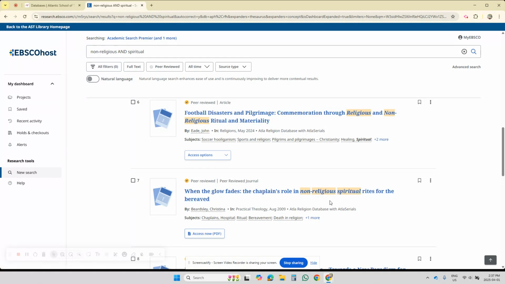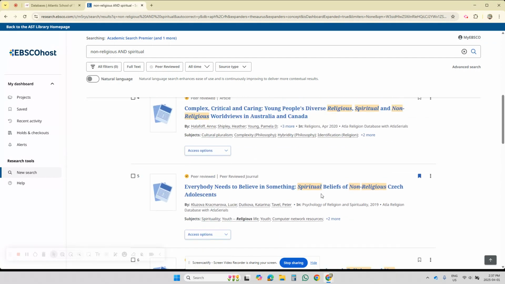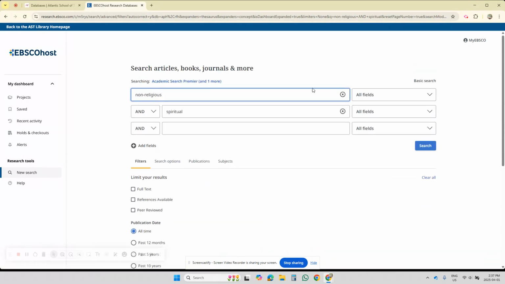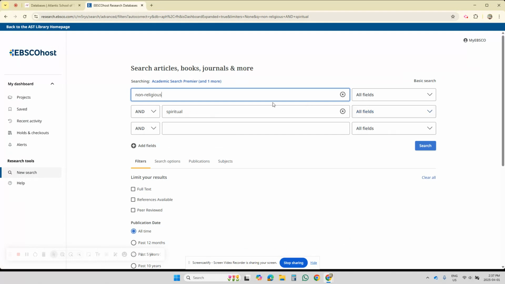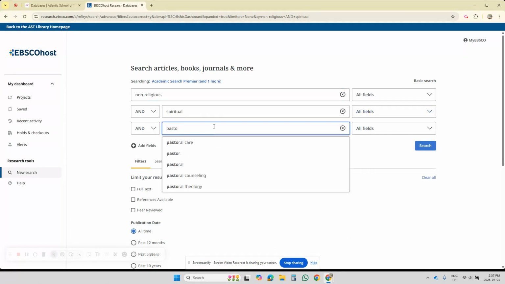So if I want to know how chaplains provide care to non-religious spiritual individuals, then I may add a search term. Let's go up to the top. Do an advanced search. I clicked on advanced search right here. Let's add pastoral care. Search.